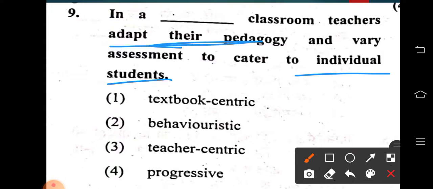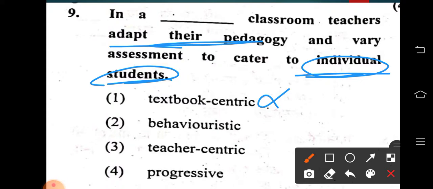So assessment will be varying here. In which classroom will the assessment vary to cater to the individual students? Each and every individual is given importance in which classroom? Not textbook centric. A textbook centric classroom means the textbook is the center. Just following the textbook and educating the children is the textbook centric classroom. But here each and every individual is given importance. So textbook centric is the wrong option.